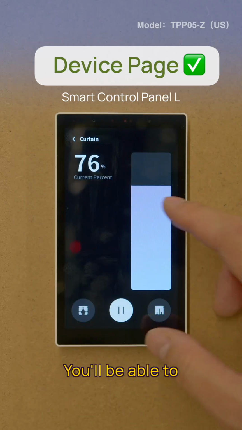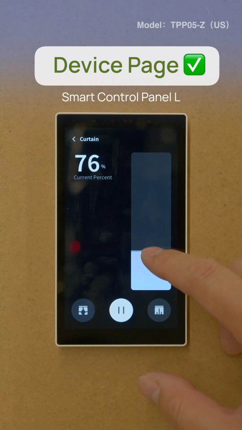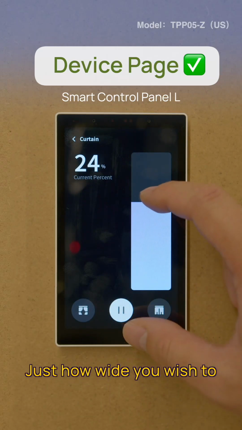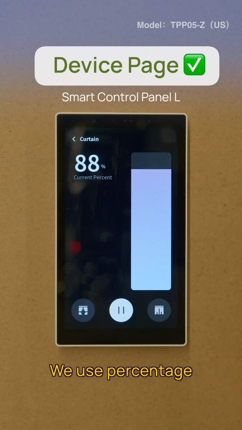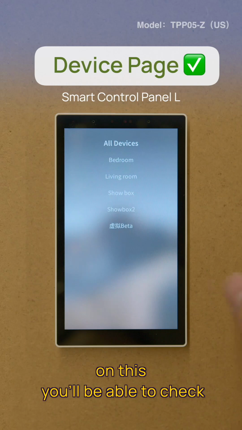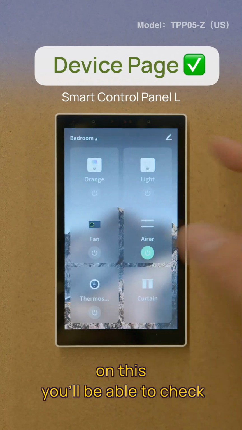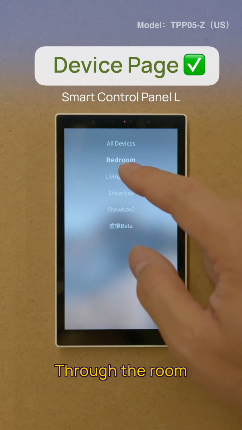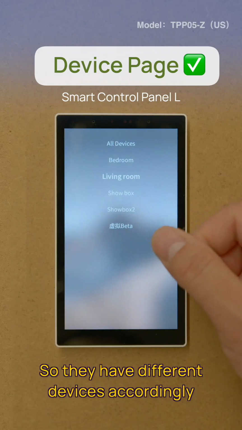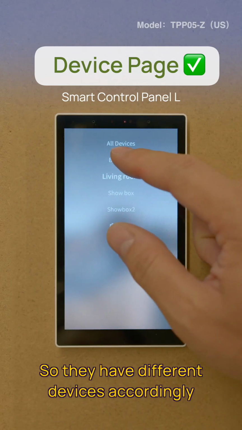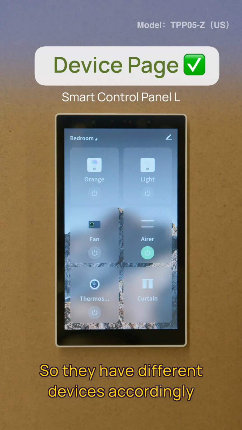For the curtain, you can adjust how wide you wish to open it. We use percentage here. You'll be able to check through the rooms: we have bedroom, living room, and they have different devices accordingly.